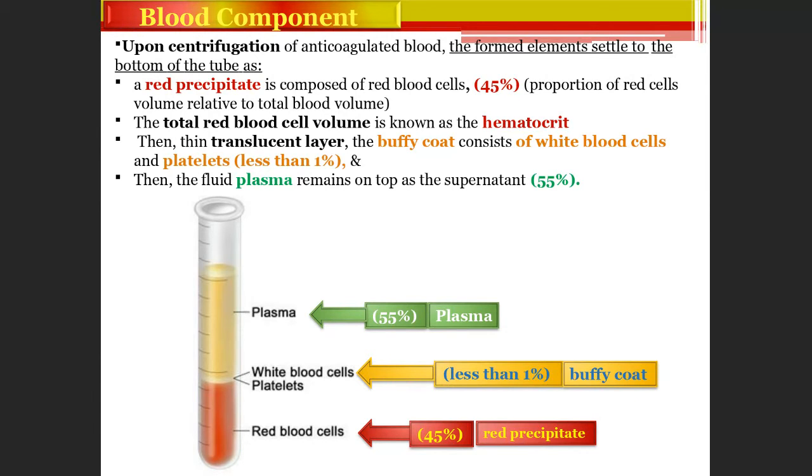Last is plasma. In the body, these red blood cells are within the plasma. Once you centrifuge this blood, you will see first at the bottom red blood cells, then white blood cells, platelets, and then plasma. It is in a different percentage, and plasma forms 55%, right?